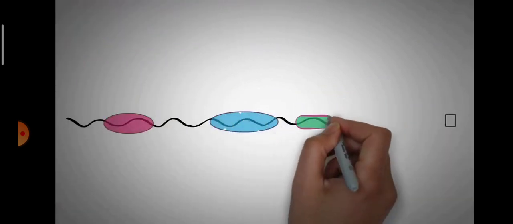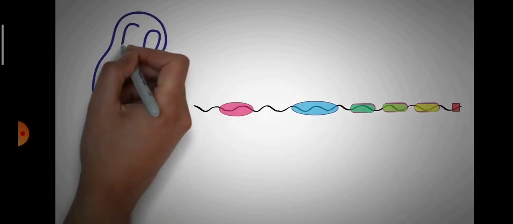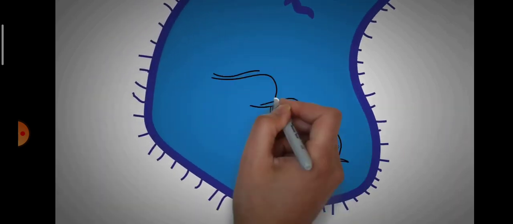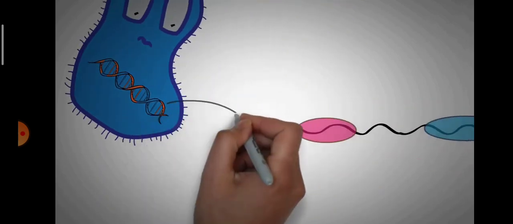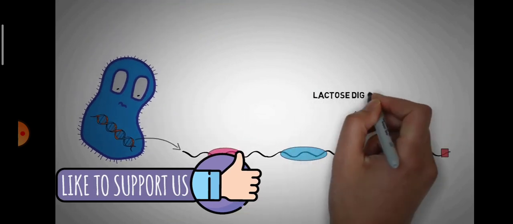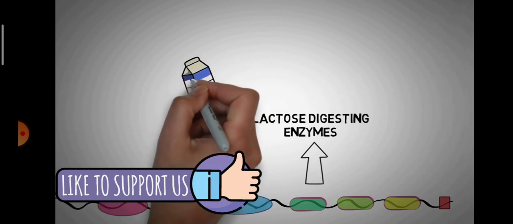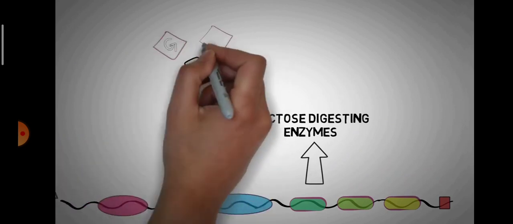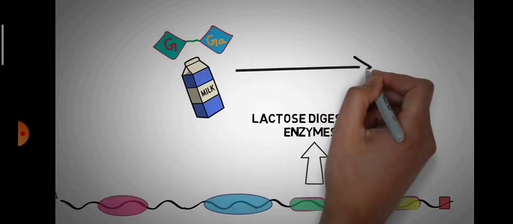So let's talk a bit more about the structure of lac operon, and that will help you to understand the whole concept in a better way. So this is lac operon. This is basically a small piece of bacterial DNA and consists of a few important genes that code for the enzymes that allow the bacteria to break down lactose.